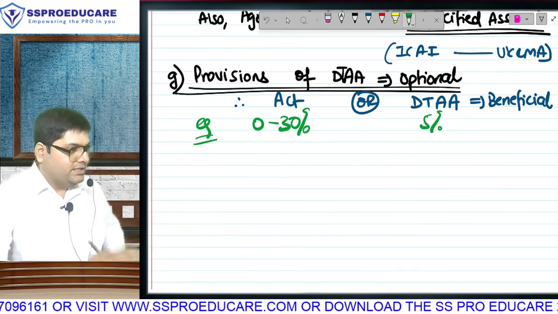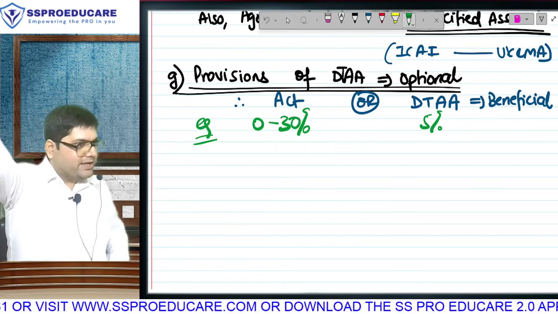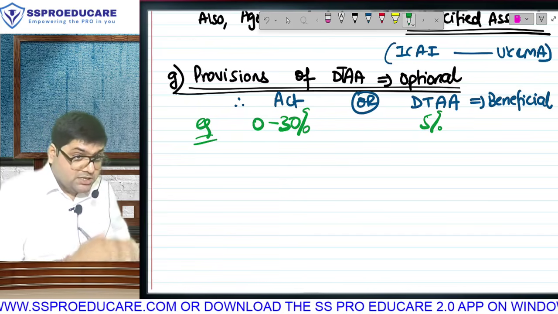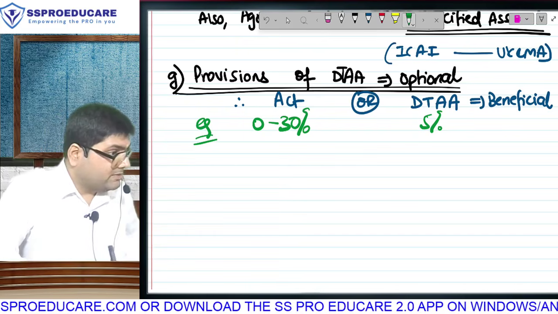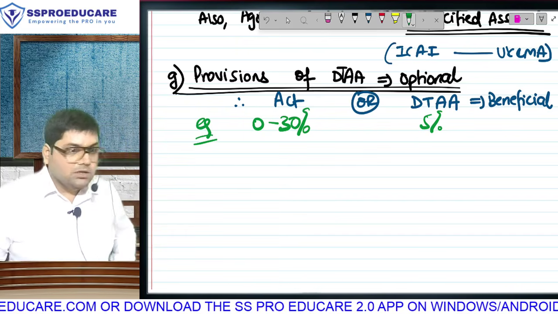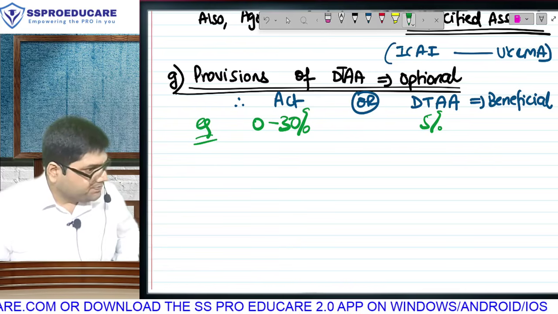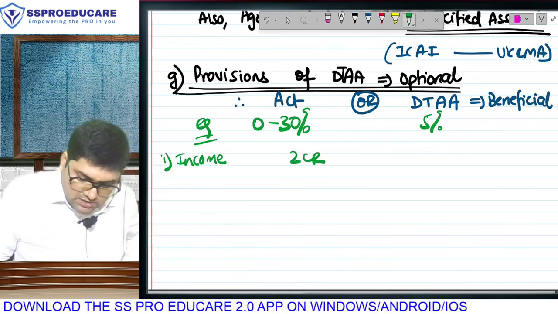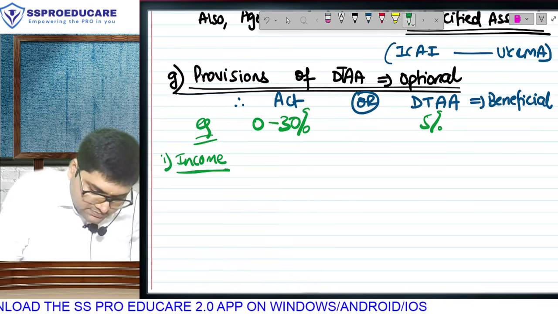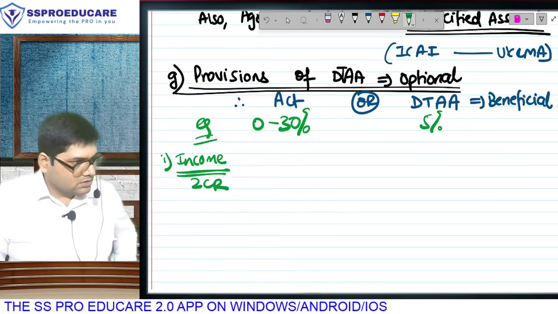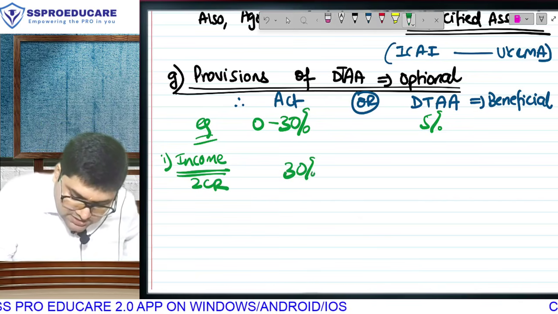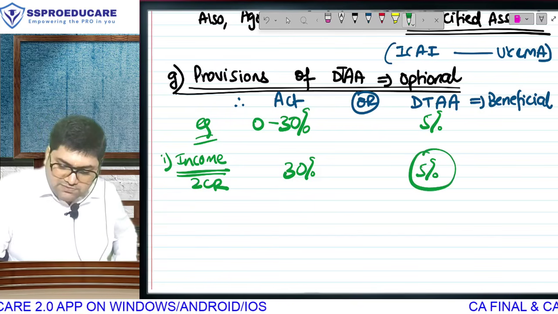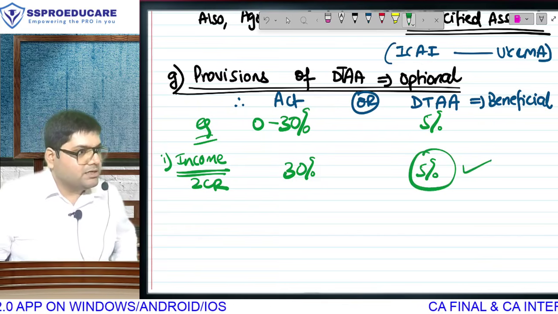मतलब supposingly Heath का फ्रांस में 2 करोड़ का इनकम है. नॉर्मली इंडिया में टैक्स रेट कितना है? 30%. But because he is suffering tax in both countries, तो DTAA में लिखा है don't pay 30, pay only 5. Is that a relief? 30 को 5 बना रहे. आप समझे क्या? तो example 1, if Heath का income in France is 2 करोड़, income इधर लिखो. If the income is 2 करोड़, तो एक्ट के हिसाब से Heath will have कितना टैक्स, and DTAA के हिसाब से he will have obviously whichever is beneficial. तो Heath will pay tax as per DTAA. अग्री करते हो?